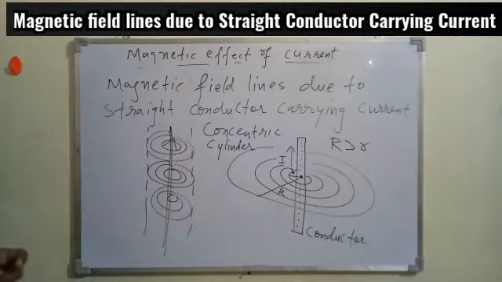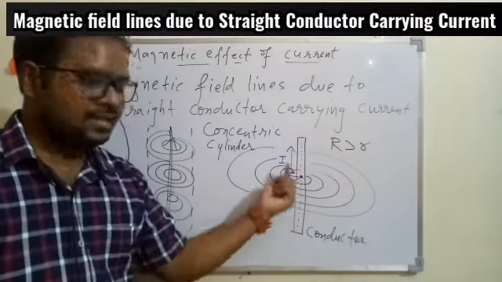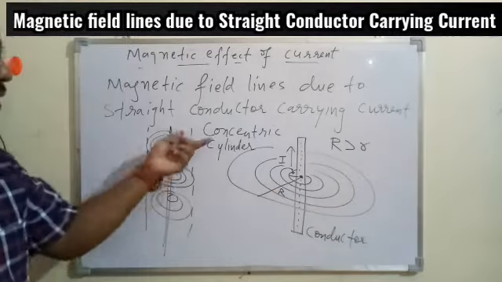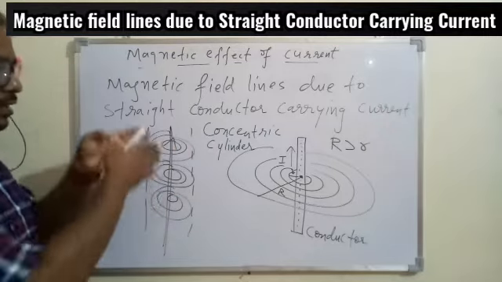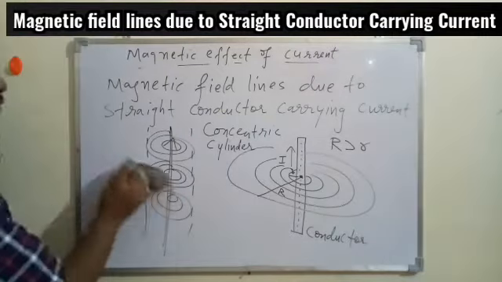So for a given point, the magnetic field lines are in the form of concentric circles, and for the entire conductor, if you imagine, the magnetic field lines are in the form of concentric cylinder. That is one cylinder, then next, something like this that I've shown to you.